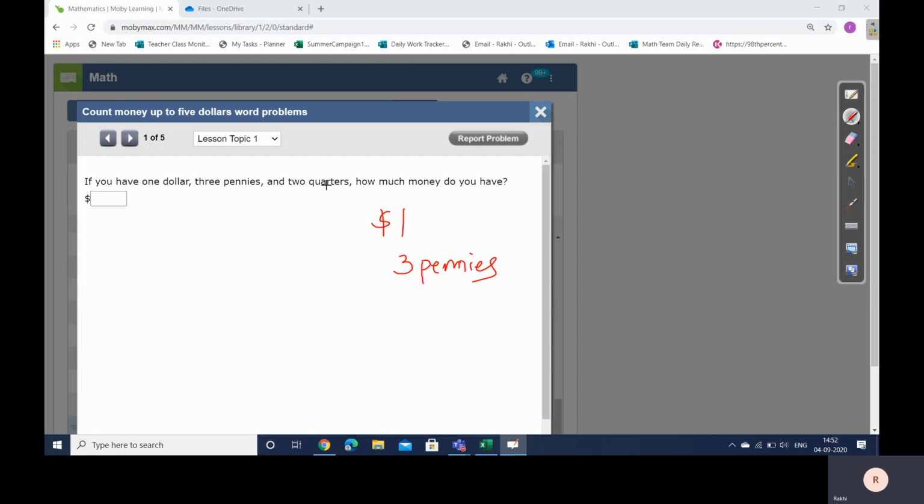Then 2 quarters. 1 quarter is how much we learned? 1 quarter is 25 cents. So 2 quarters will be 50 cents, isn't it? 50 cents. How much money do you have in all now? These 3 pennies are nothing but 3 cents. So I will write it as 3 cents.